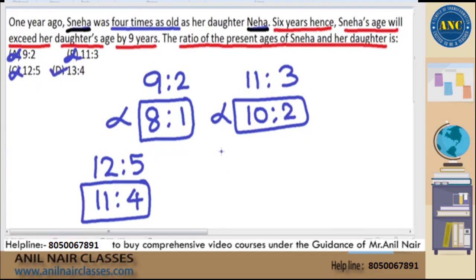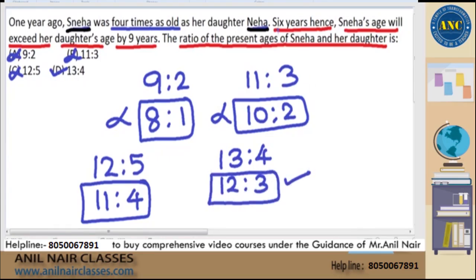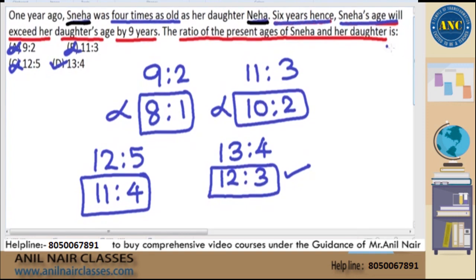Option mark it. Fourth option is 13 is to 4. 1 year ago it was 12 is to 3. They are 4 times of each other. That should be the correct answer. You did not even check with the second statement in this question. Suppose if you still want to check with second statement, please check it out, sir.